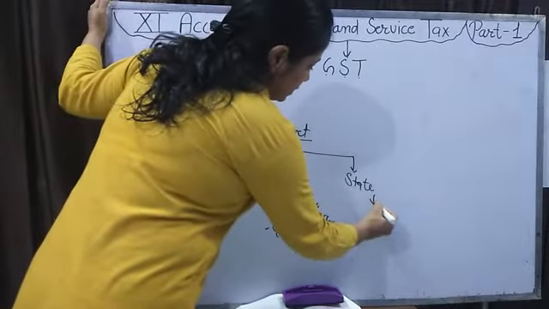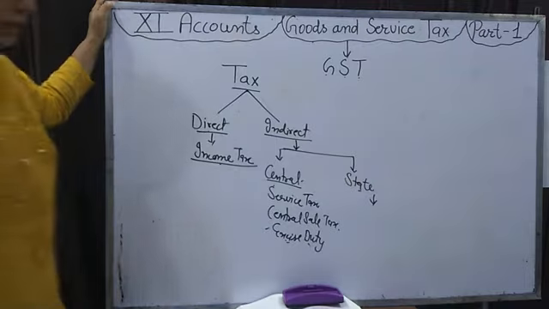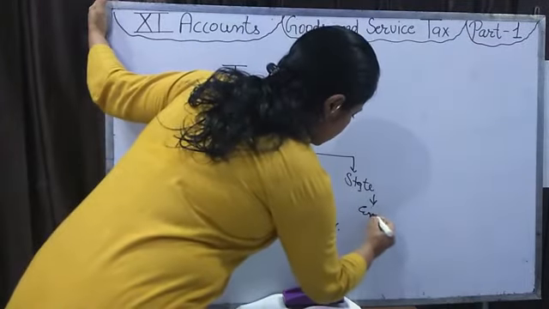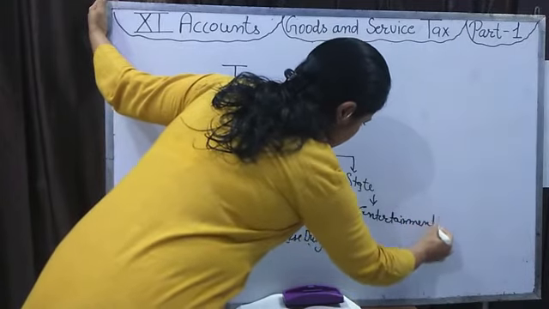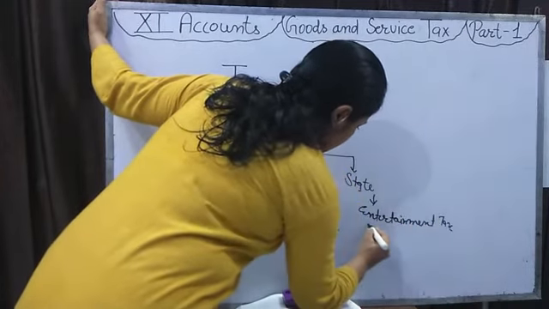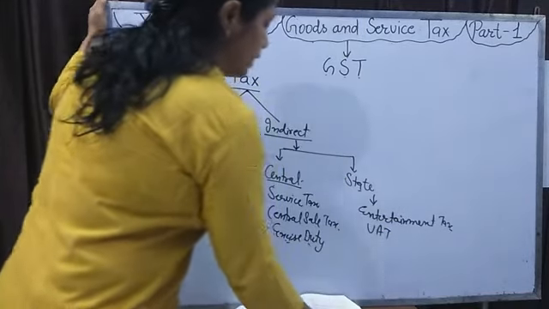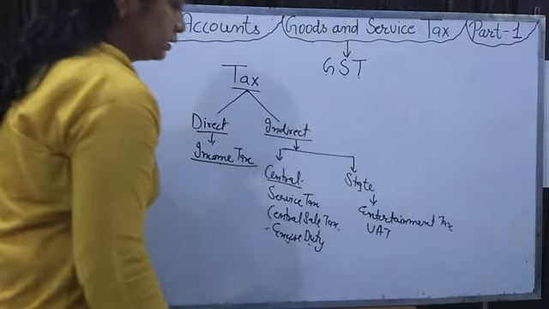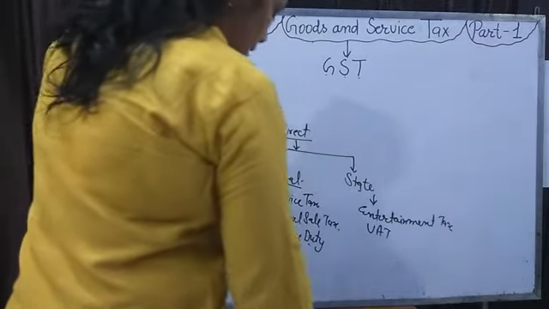Like that, there are taxes we pay to the state government. Entertainment tax is there. VAT, value added tax, is there, which we pay to the government. So these taxes are deposited to the state government.